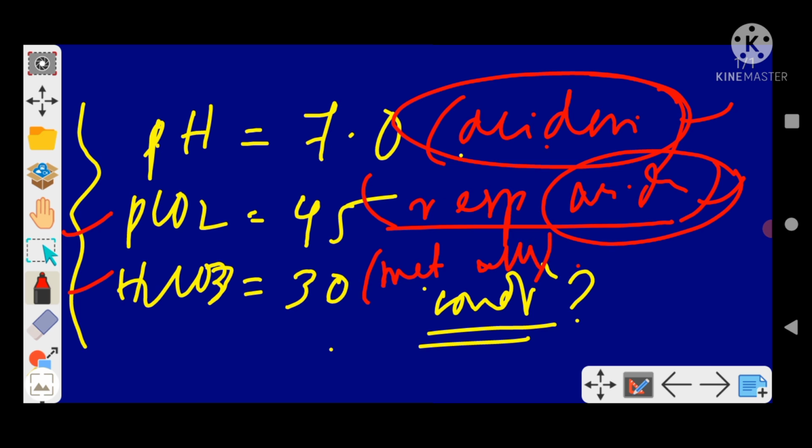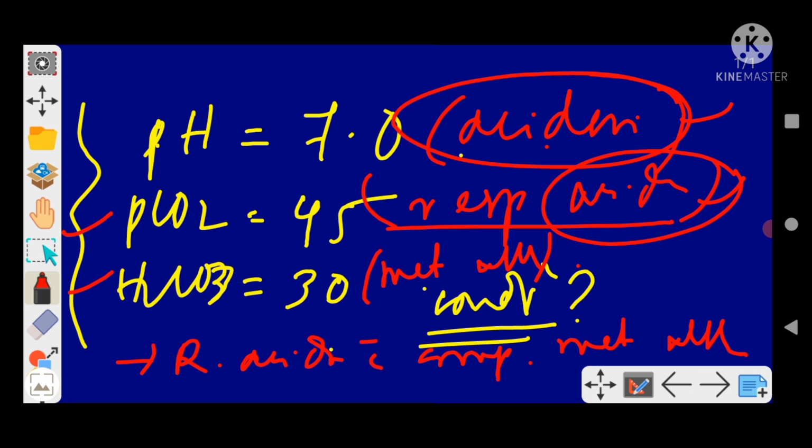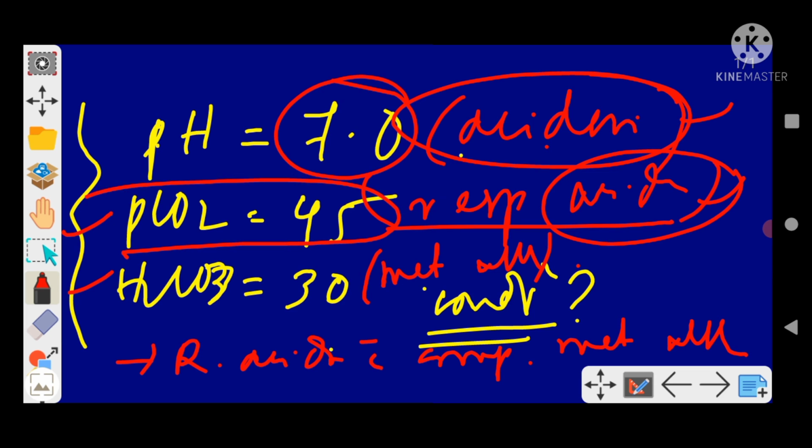So this condition is respiratory acidosis with compensatory metabolic alkalosis, because metabolic alkalosis doesn't fit with the pH, which says something is going towards the acidosis side, and we found that something is respiratory. This one is going in the opposite direction, the alkalosis part, so obviously this is compensating that acidosis. Are you understanding it?